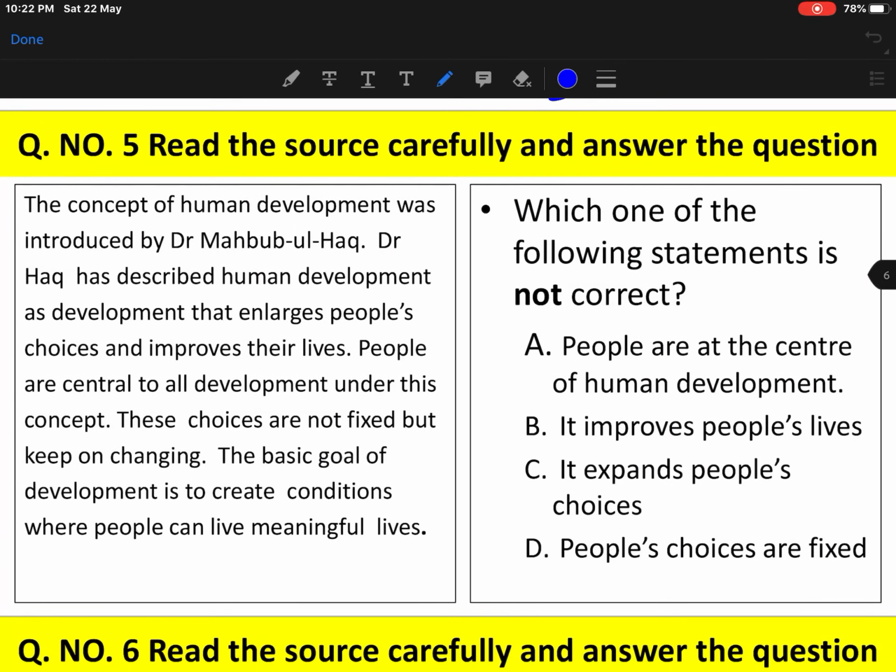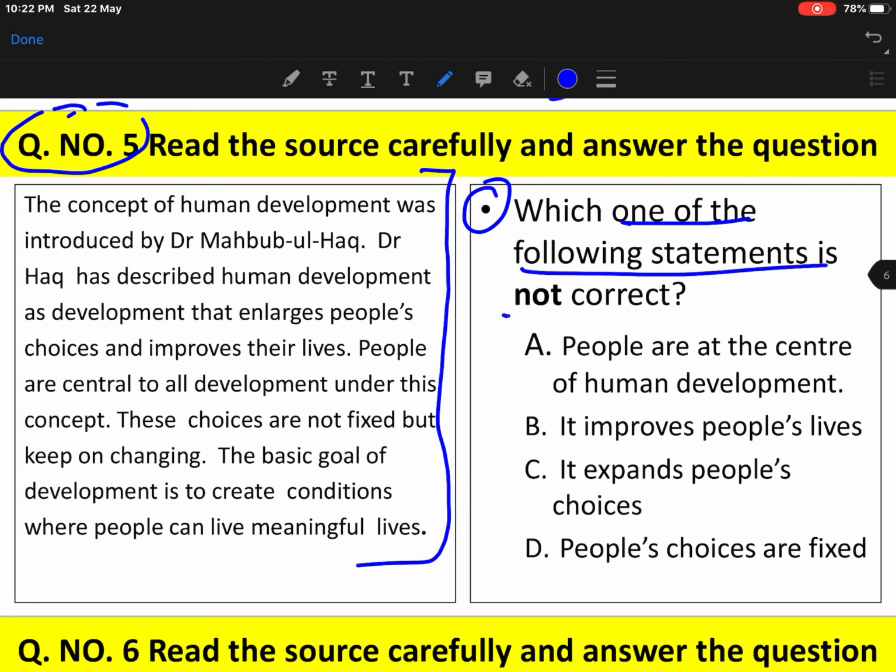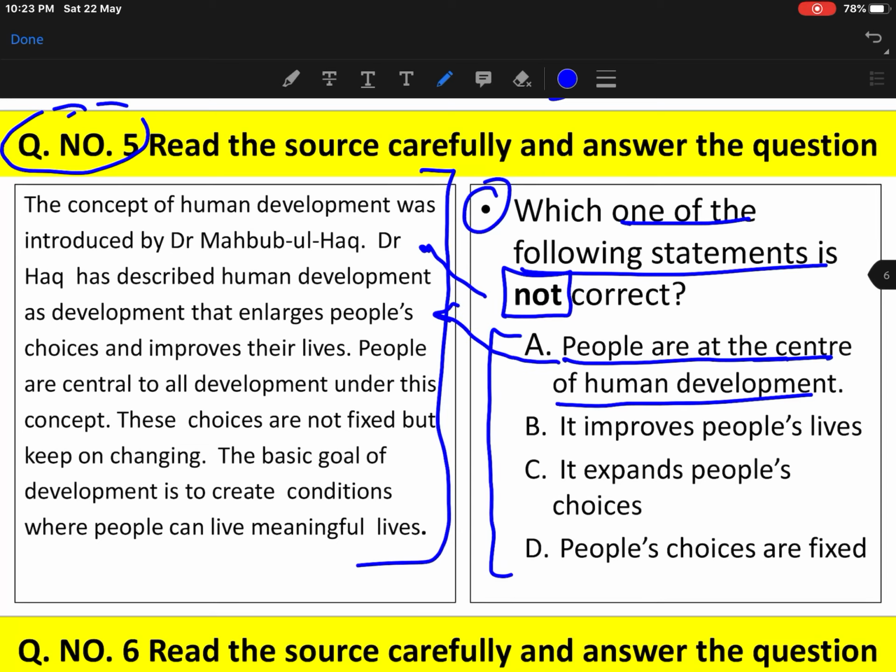Now question number 5, it is based on a source. So you'll have to read this source and then answer these questions. The question is, which one of the following statements is not correct? There are four statements here, A, B, C and D, and out of these four options, one is incorrect. Look at the first statement: people are at the center of human development. This paragraph is about the concept of human development. So let's see whether we find this statement in this paragraph, or a similar conceptual statement.